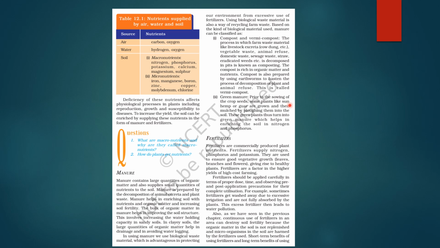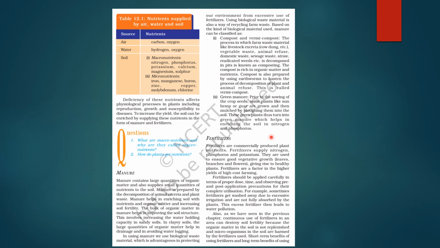Prior to sowing the crop seeds, some plants like sun hemp or guar are grown and then mulched by plowing them into the soil. So these green plants thus turn into green manure. So this helps in enriching the soil. फिर soil rich हो जाती है किसमें? Nitrogen में और phosphorus में, right?